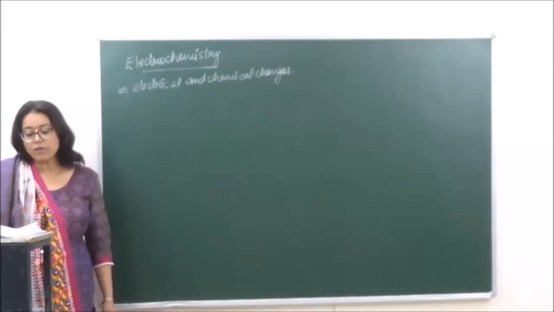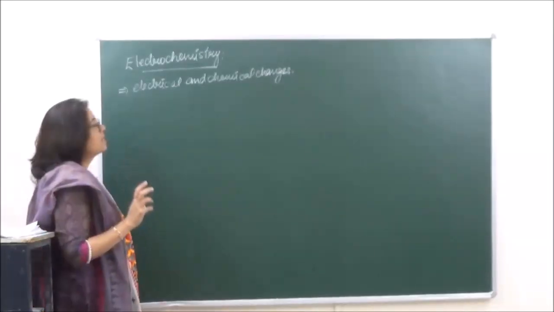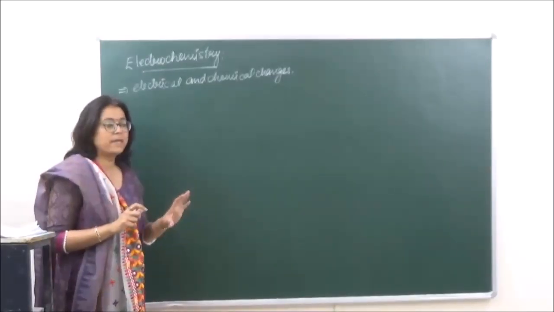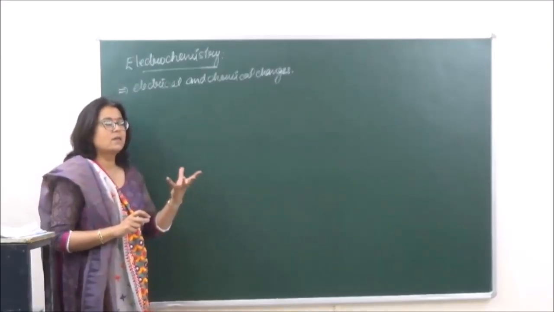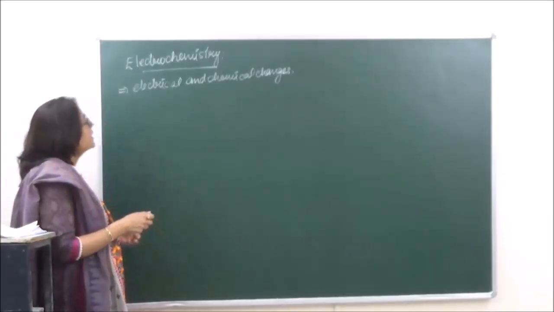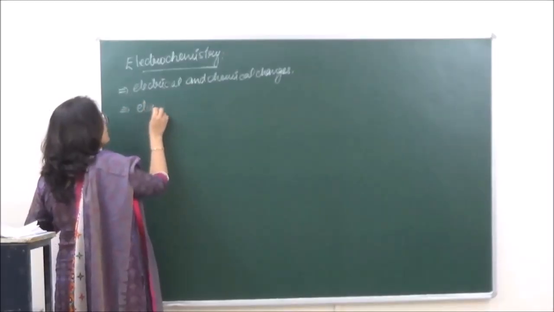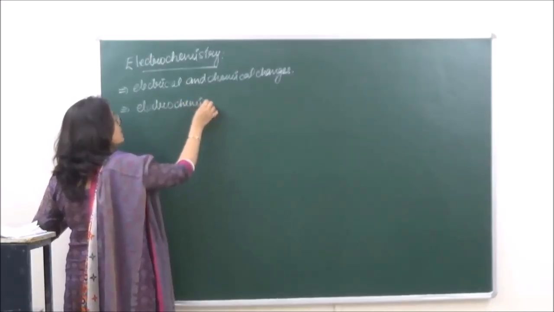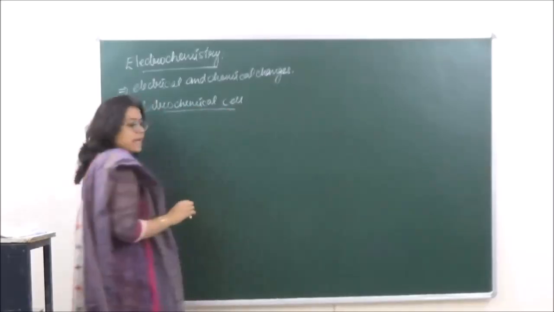Now when we are talking of electrochemistry, we are going to talk of two types of cells. Because we are talking of electrical and chemical changes taking place, these changes take place in a certain apparatus which is known as a cell. So under electrochemistry, we are going to study two types of cells. The first one is known as the electrochemical cell.